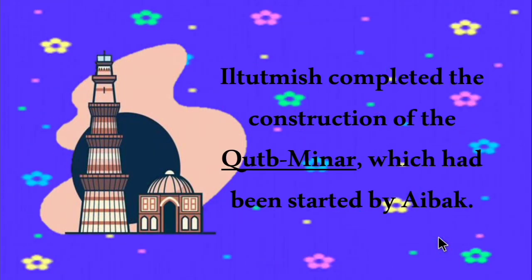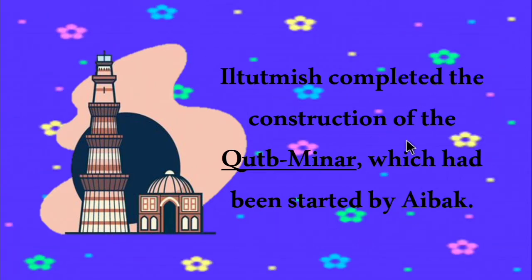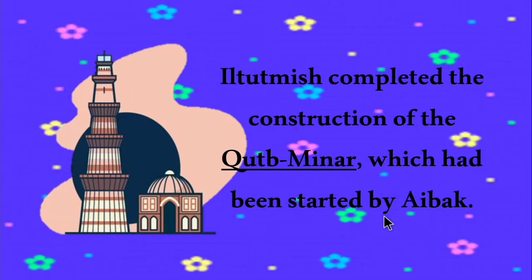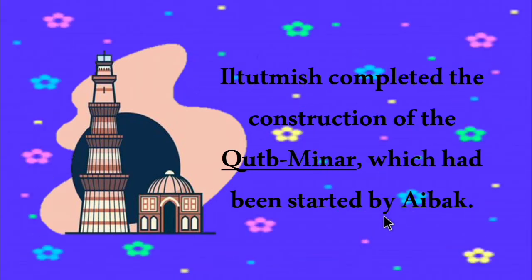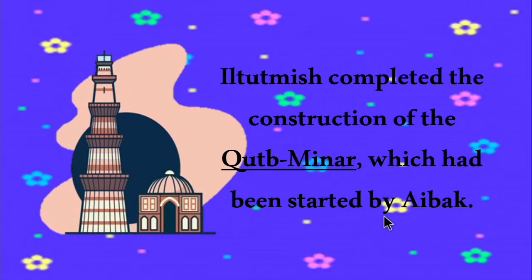And then Iltutmish completed the construction of Qutub Minar, which had been started by Aibak. Children, Qutb-ud-Din Aibak laid the foundation, but the construction was completed by his son-in-law Iltutmish. So keep this in mind.